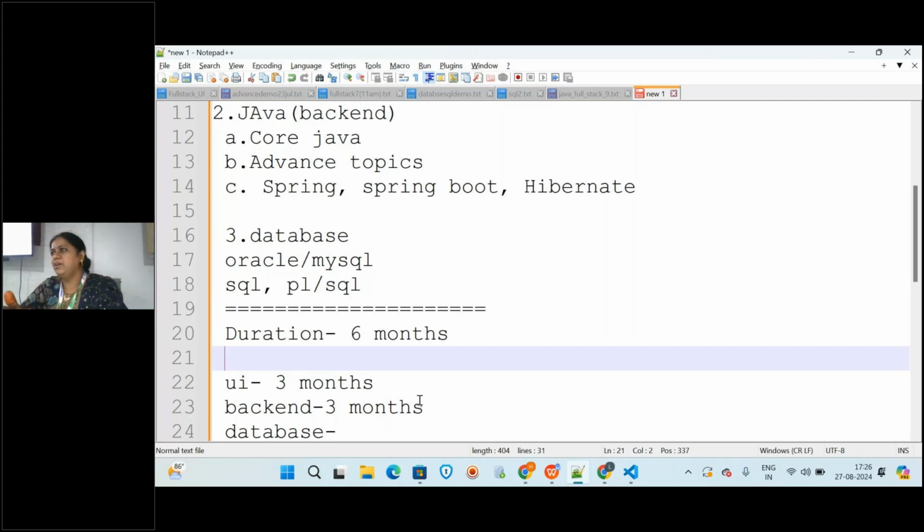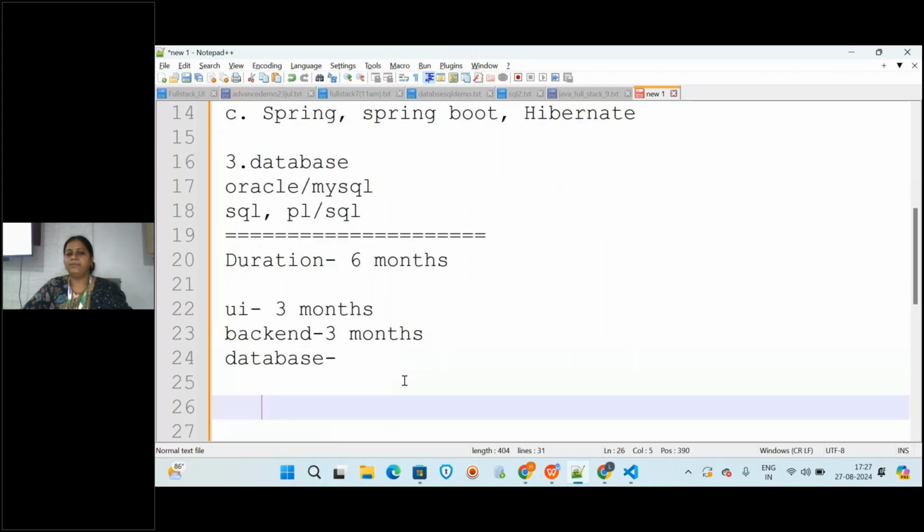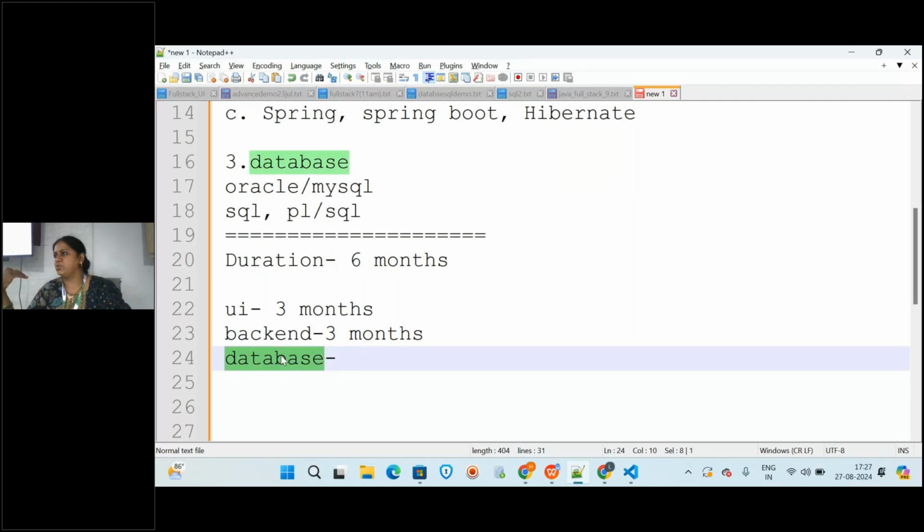You can learn them together, no problem. So in the beginning you will be starting with UI. After 1.5 months you will be starting with database. By the time 3 months gets over, you will complete two modules. One is UI and the other one is what? Database. And the remaining 3 months you will be doing the backend.